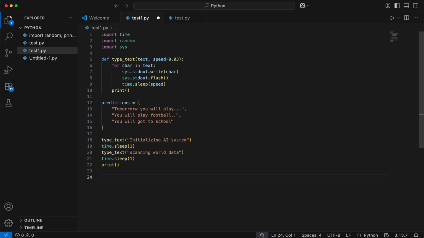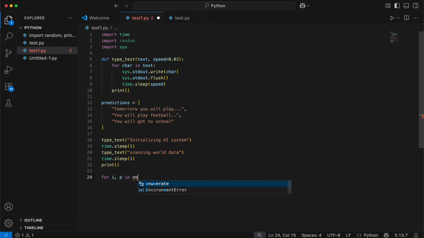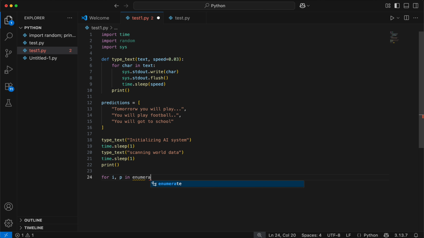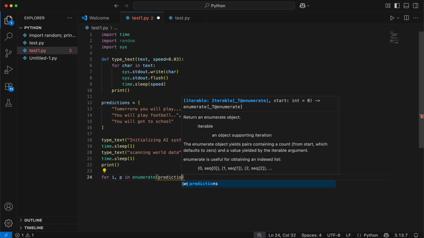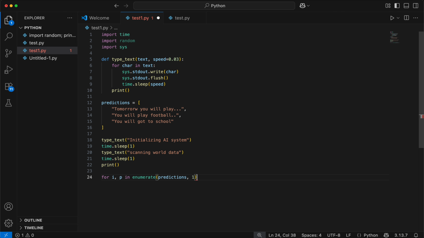And next thing we'd like to do is write for i, p in enumerate predictions, comma 1 colon. And then we'd like to write